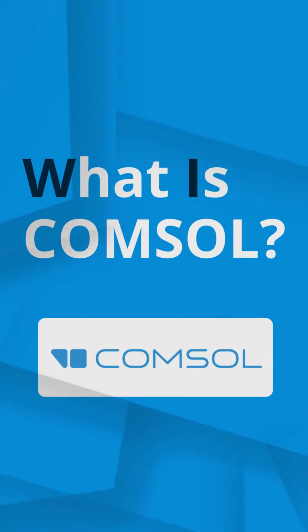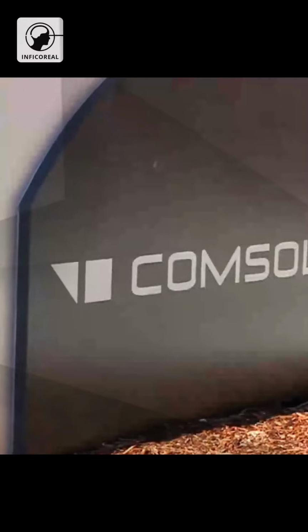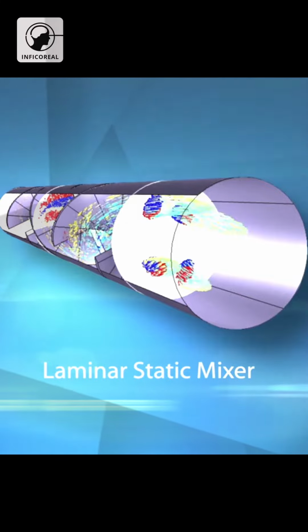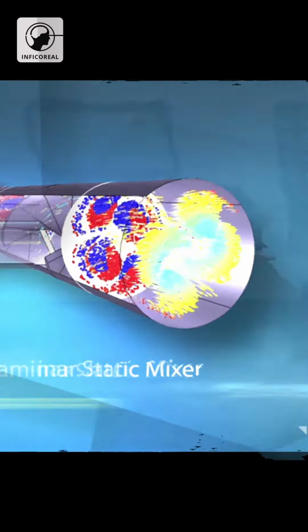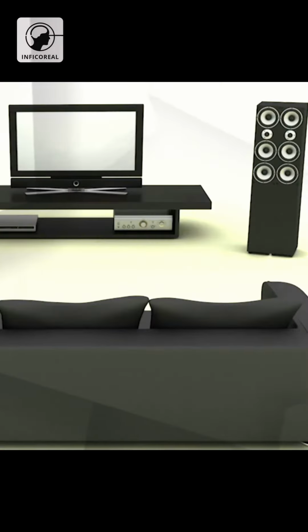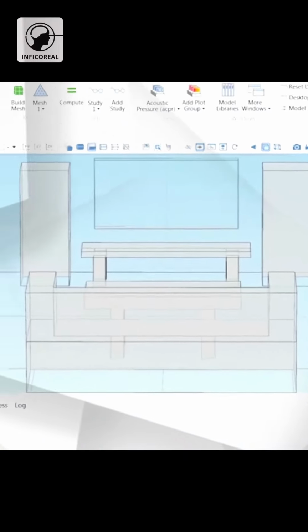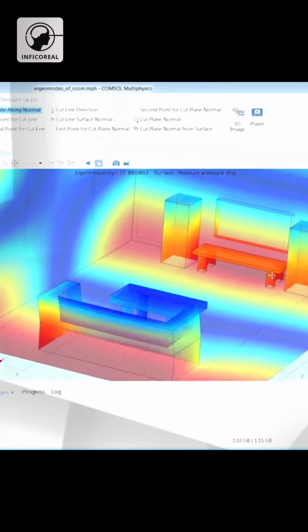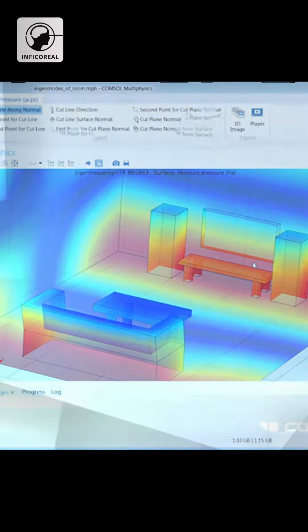What is COMSOL Multiphysics? COMSOL Multiphysics is a simulation platform that encompasses all of the steps in the modeling workflow, from defining geometries, material properties, and the physics that describe specific phenomena to solving and post-processing models for producing accurate and trustworthy results.